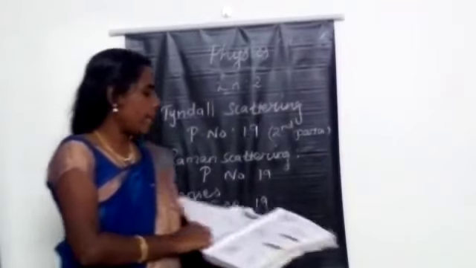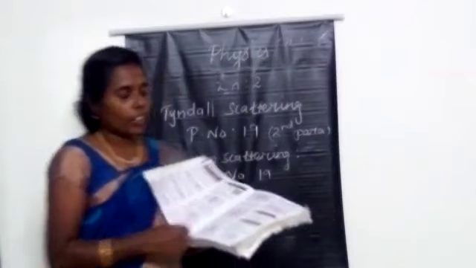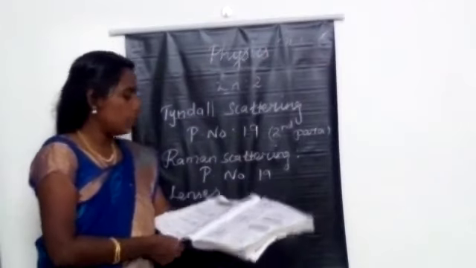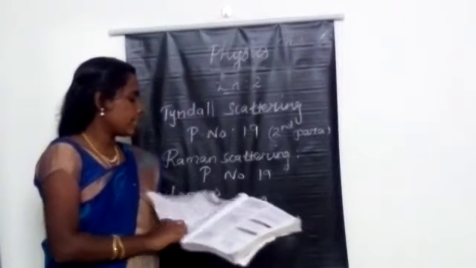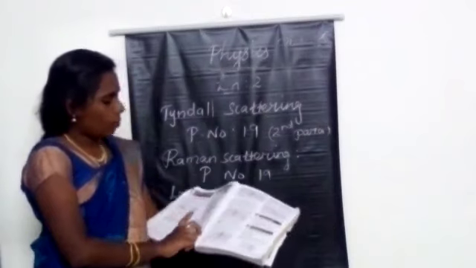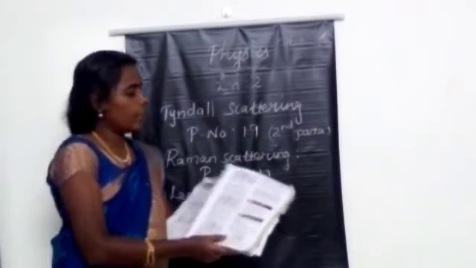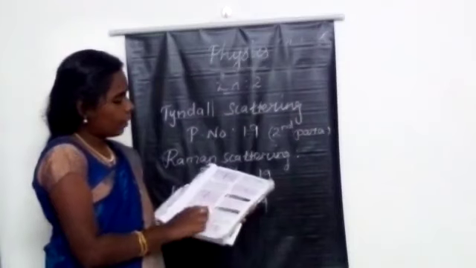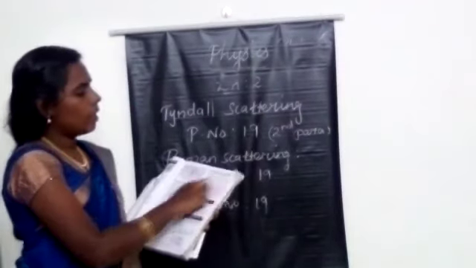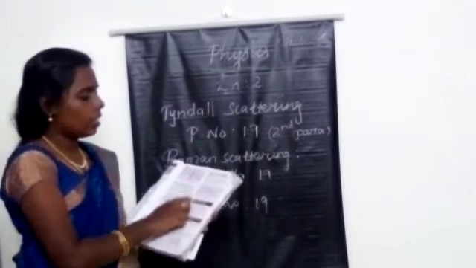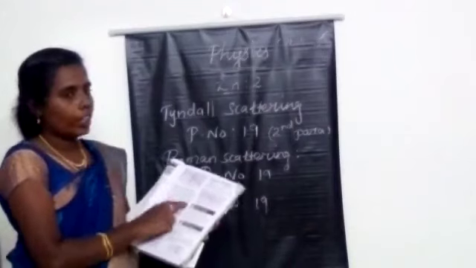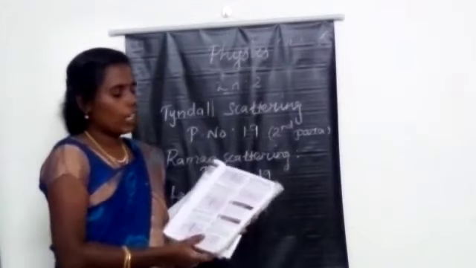The next one, explain the refraction through a convex lens. See page number 20. The rules are also on the same page. The sixth diagram is there. Object at infinity, object placed beyond C, object placed at C, and object placed between F and C: where is the image? Object placed at the focus: where is the image? And object placed between the principal focus and optical center: where is the image formed? This sixth diagram you should draw in your note and practice.